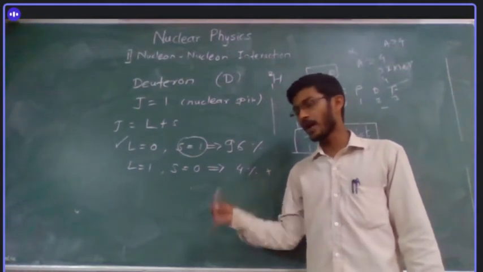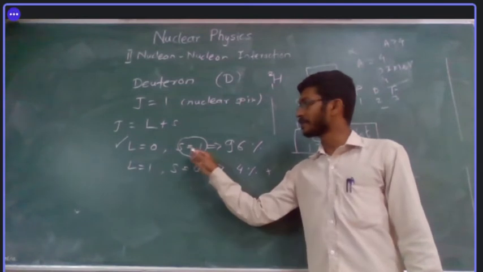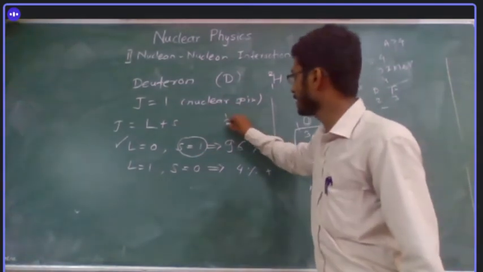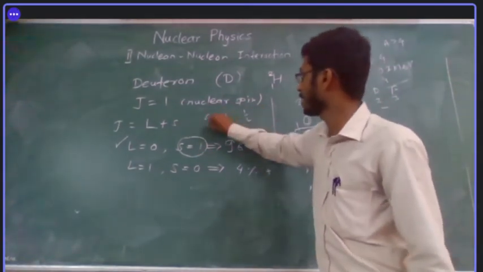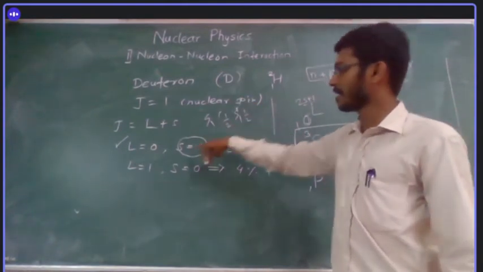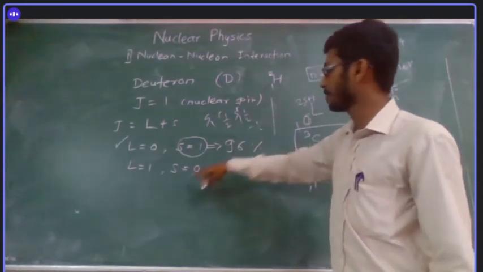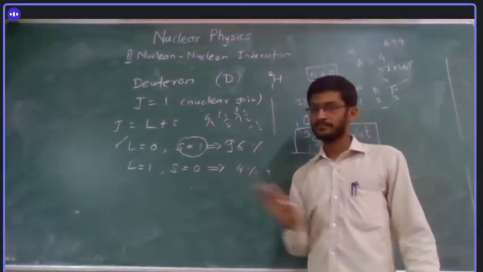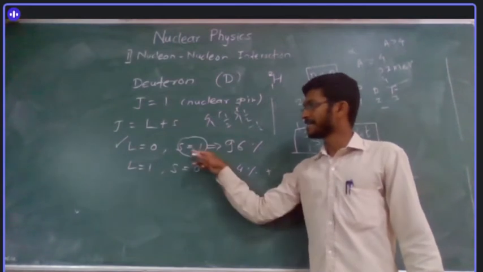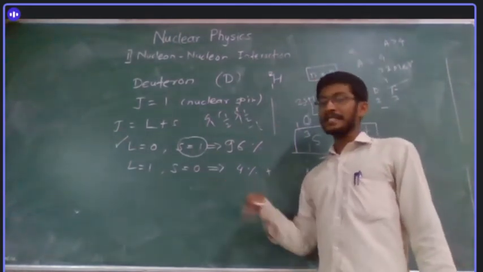Or we can talk in another way. If S is equal to 1, what does that mean? Spin 1/2 and spin 1/2, both are positive, so their addition will be 1. And if one is positive, one is negative, then it will be 0. This is easy. S equal to 1 means both are parallel to each other. S equal to 0 means anti-parallel to each other.